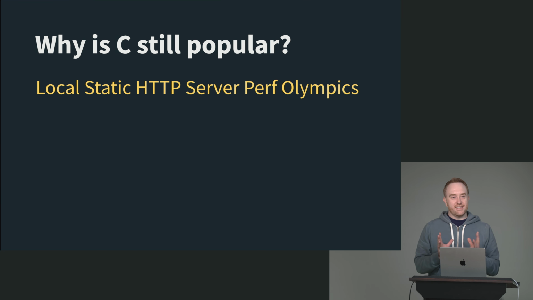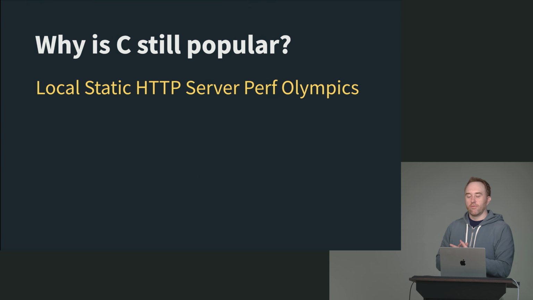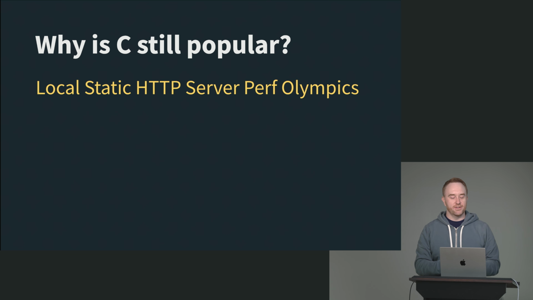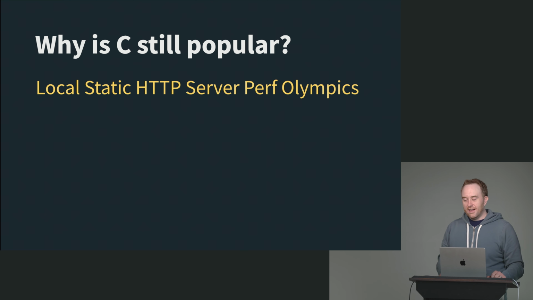One really direct example of what C gets you in terms of performance is what I'm going to call the local static HTTP server performance Olympics. And this is not a real competition. This is very unscientific, and it was done by me very quickly by measuring some different static HTTP servers and just loading up a download of the Frontend Masters website and seeing how fast they were able to load it into the browser. Very unscientific, but also a little bit of fun.